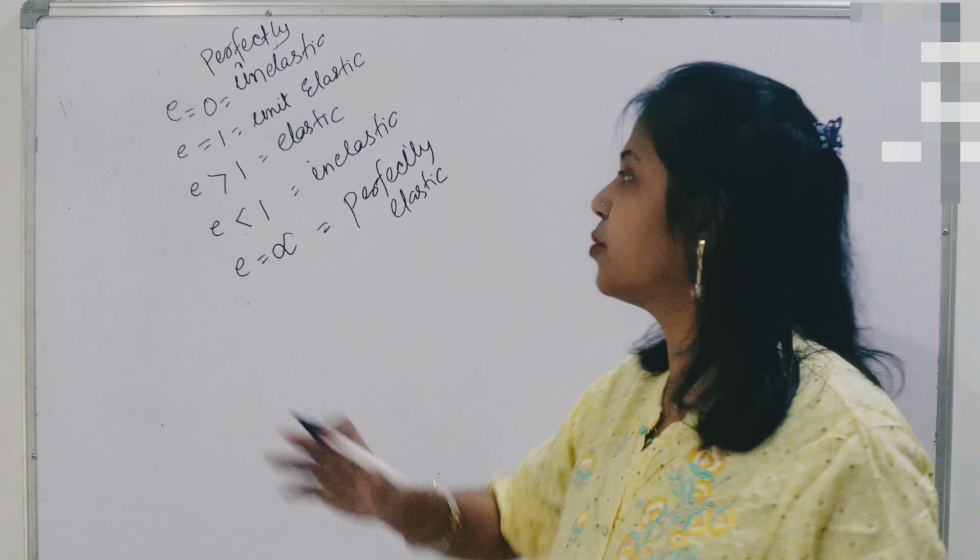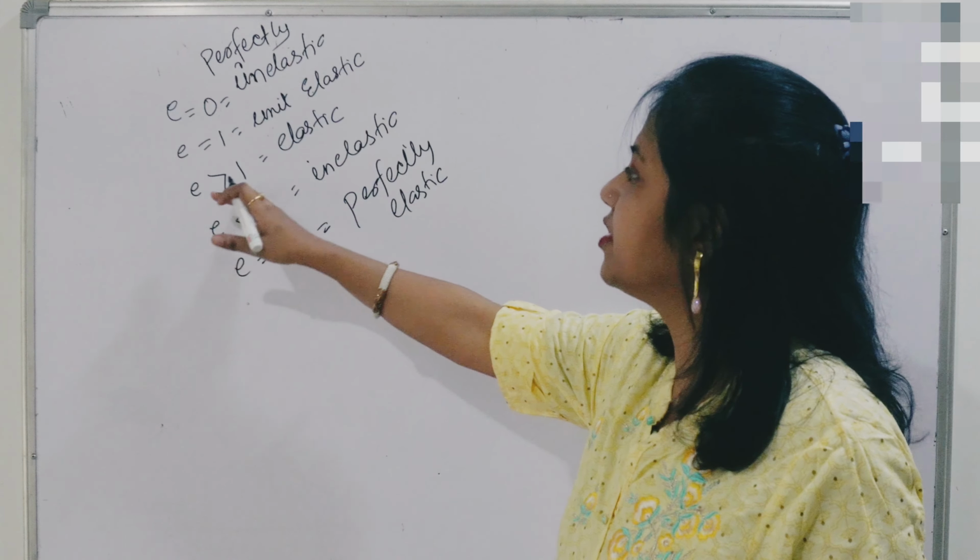So demand is very responsive, and we call it elastic demand. If price changes by some percentage and demand changes by less than that percentage, we call the demand inelastic. If price is changing but demand is not at all responding, we call it perfectly inelastic. And if demand goes on changing irrespective of the price, we call it perfectly elastic.